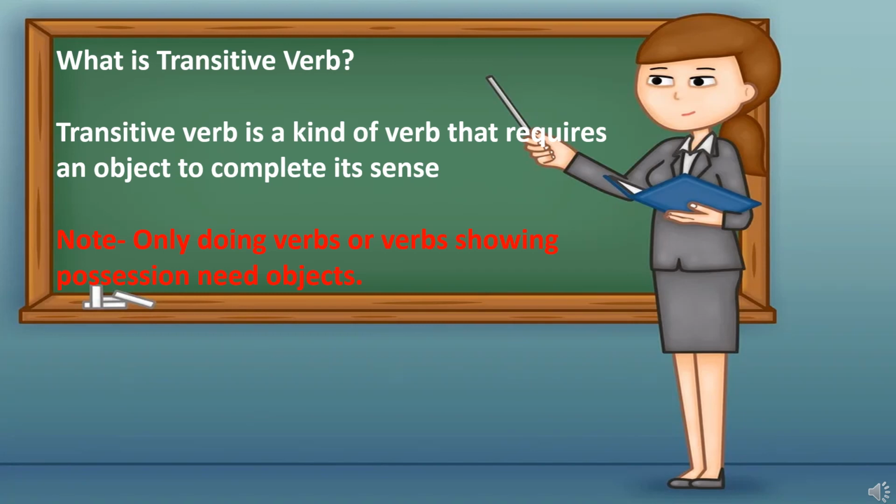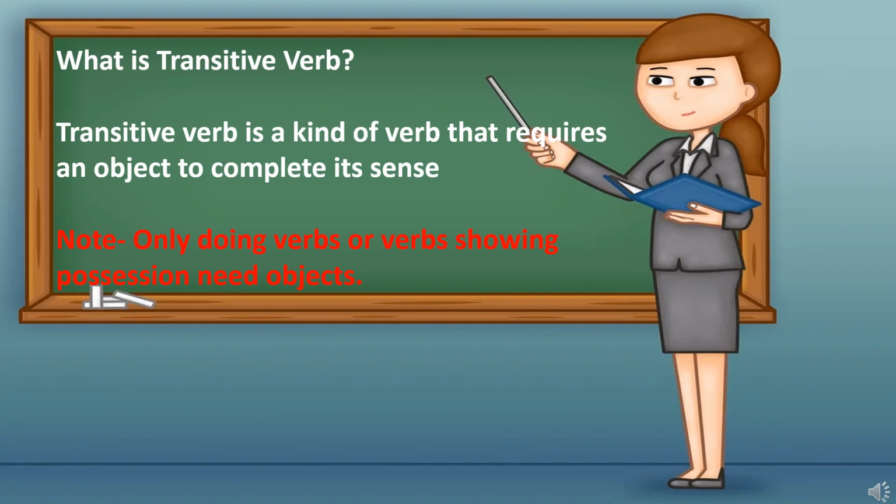Next is I love baby. Whom do I love? Yes, baby. So here, baby is the object of the verb love. So from these examples we have understood that if we get the answer to the question what or whom, then those words are objects of the verb in the sentence.